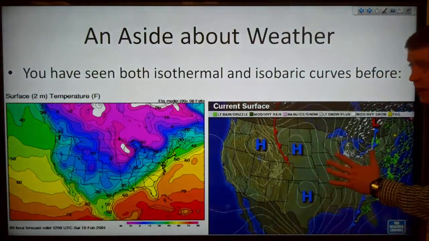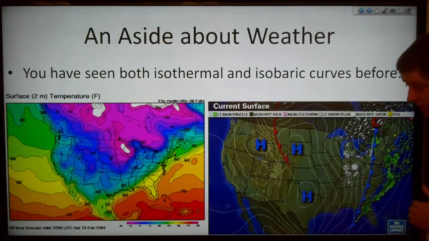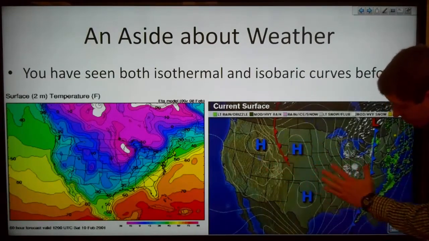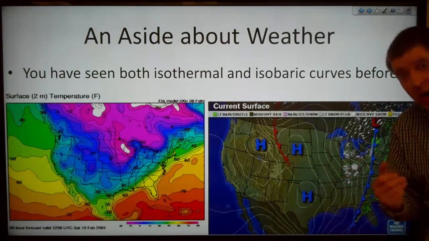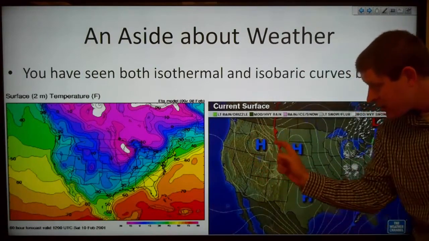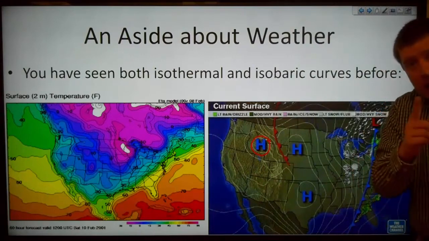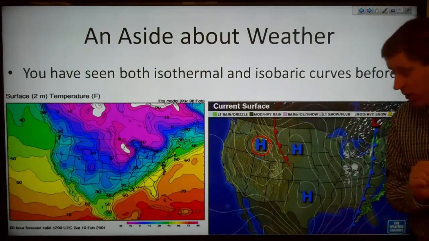But you've also seen isobaric curves before. So when plotting storms as they move across the country, you can see there are some high regions and some lower regions. So where we've got the H indicates the higher pressures, and then those curves around there, so this curve here is indicating on that line there's a constant pressure, so that's an isobaric curve.